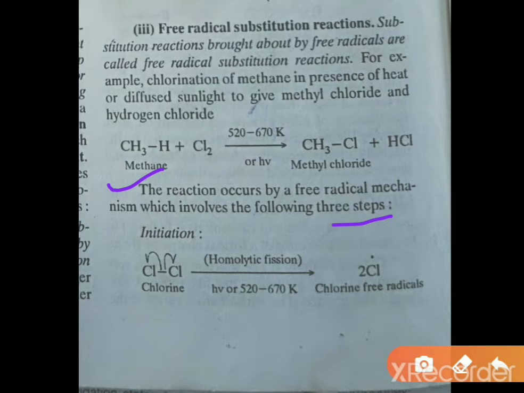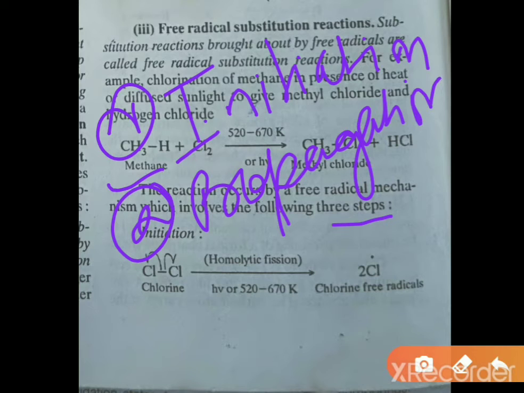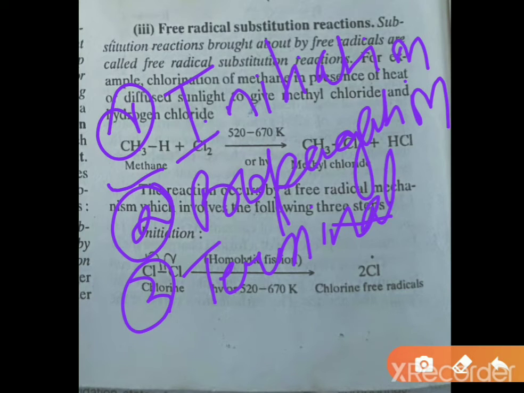The 3 steps are: the very first step is initiation, the second step is propagation, and the third step is termination. So in these 3 steps free radical substitution takes place.